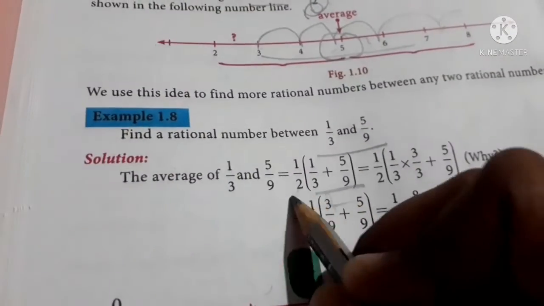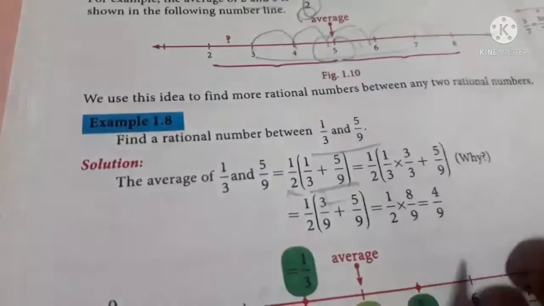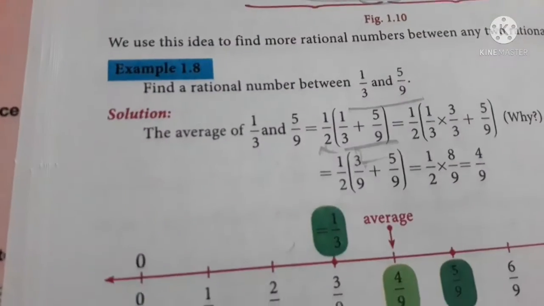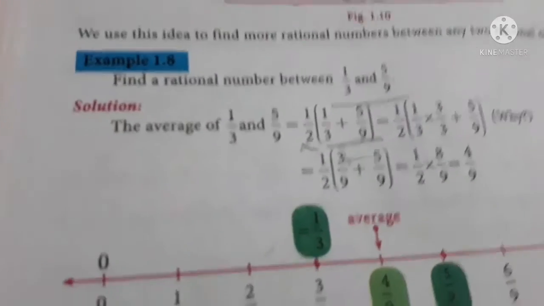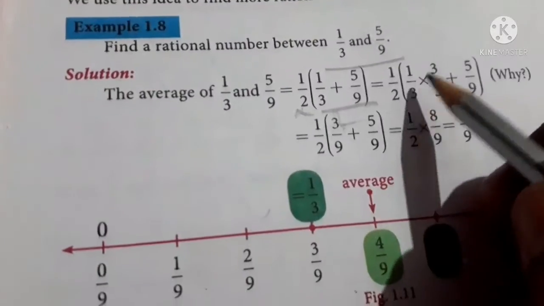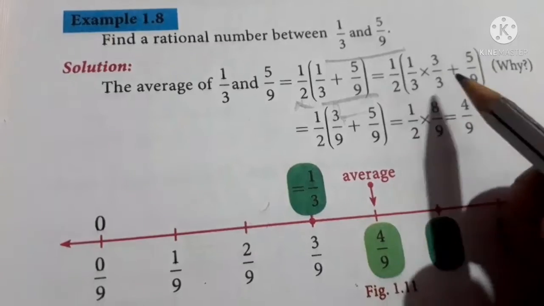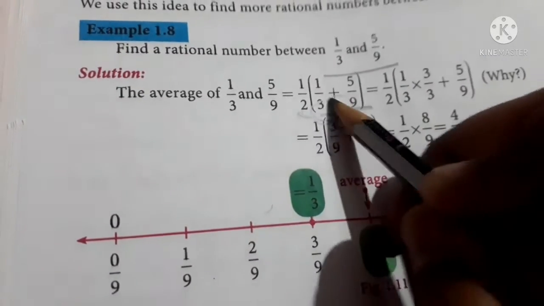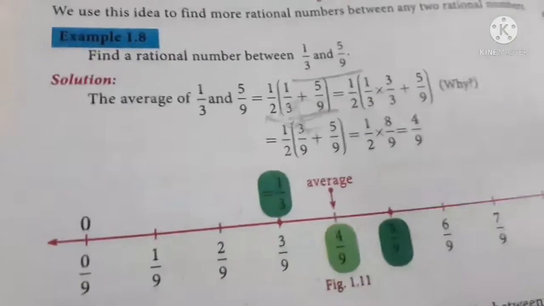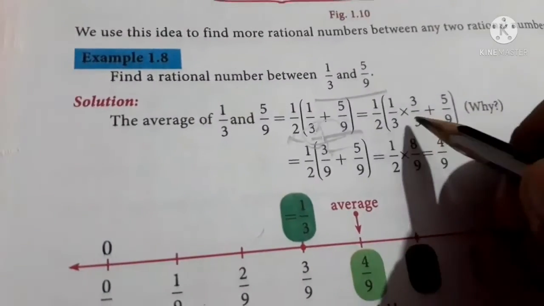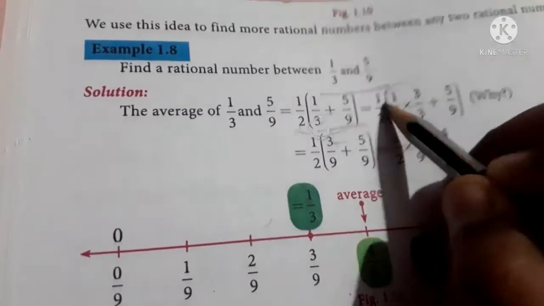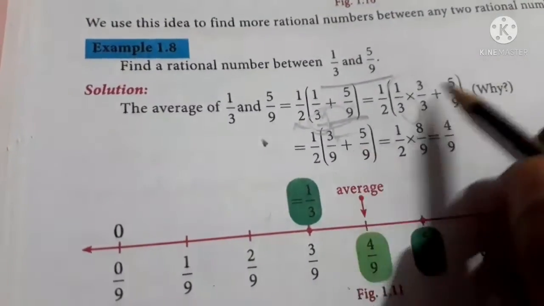So I am taking this 2 here, 1 by 2 into, it is nothing but a reciprocal of 2, okay, then equal to 1 by 2 into 1 by 3 into 3 by 3, because I just want to convert this 3 into 9, then it will be easy to compare, right? So 1 by 3 into 3 by 3 plus 5 by 9, it is 1 by 2 into 1 into 3 is 3 and 3 into 3 is 9 plus 5 by 9.